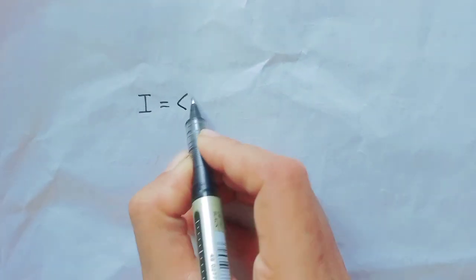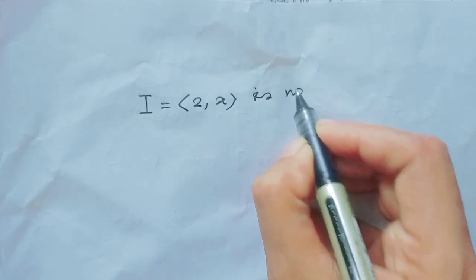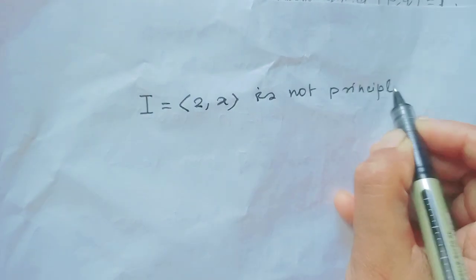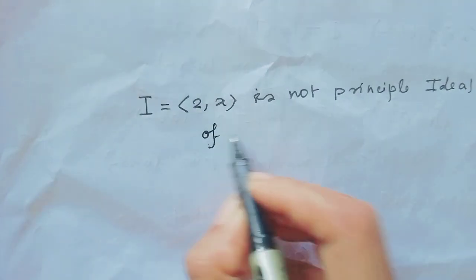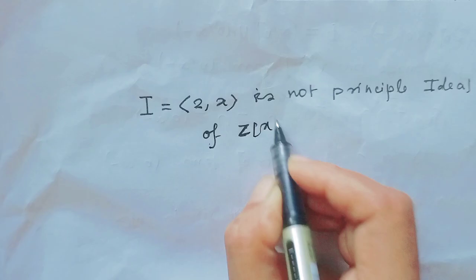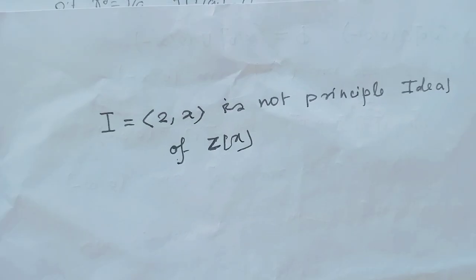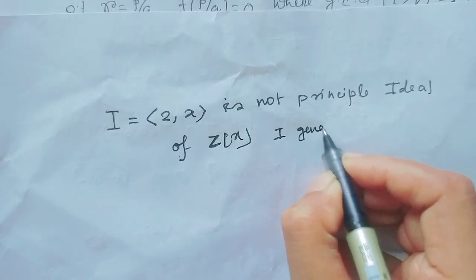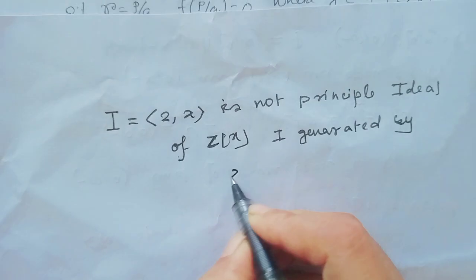The ideal I generated by 2 and x is not a principal ideal of Z[x], because here the ideal I is generated by two different elements, 2 and x.